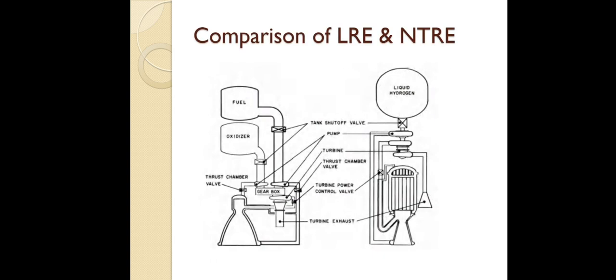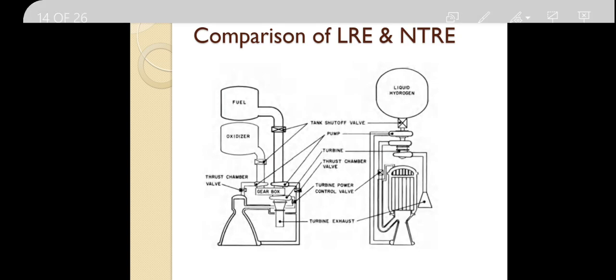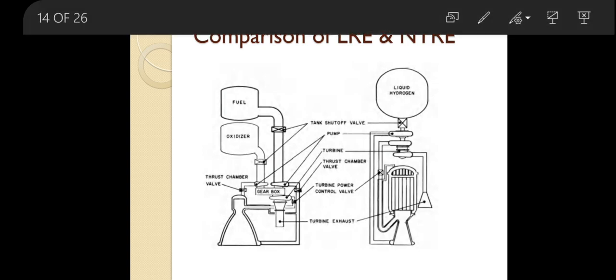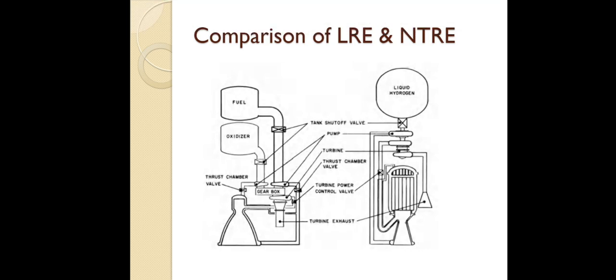Now we can compare the liquid rocket engine and the nuclear thermal rocket engine. You can see these two engines. Instead of the combustion chamber, here we have replaced it with a nuclear reactor. This is the only difference between the liquid rocket engine and the nuclear thermal rocket engine. Here also we have fuel and oxidizer, and we use turbo pumps for driving the fuel and oxidizer from the storage tank.